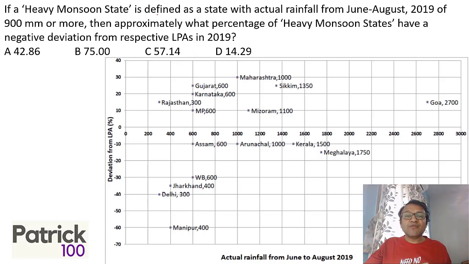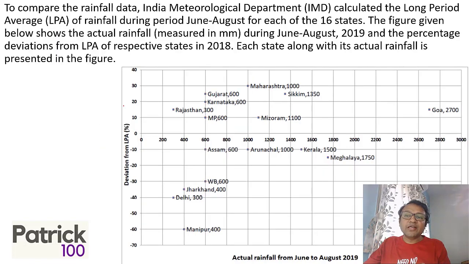So a heavy monsoon state is defined as a state with actual rainfall of 900 mm or more. So that means we're talking of 900 mm, which is here, 900 mm or more. The x-axis is the actual rainfall given to you, and the y-axis is deviation from LPA. They mentioned what the deviation from LPA is, for the respective states in 2018.